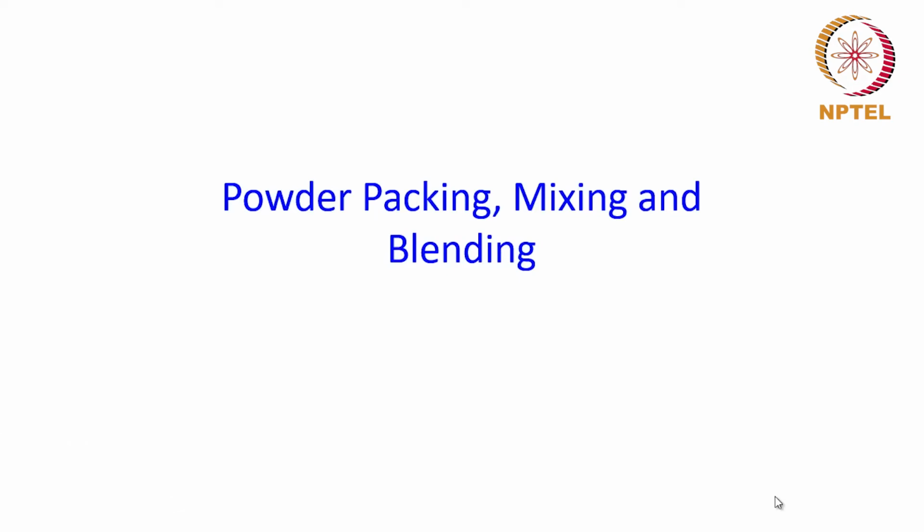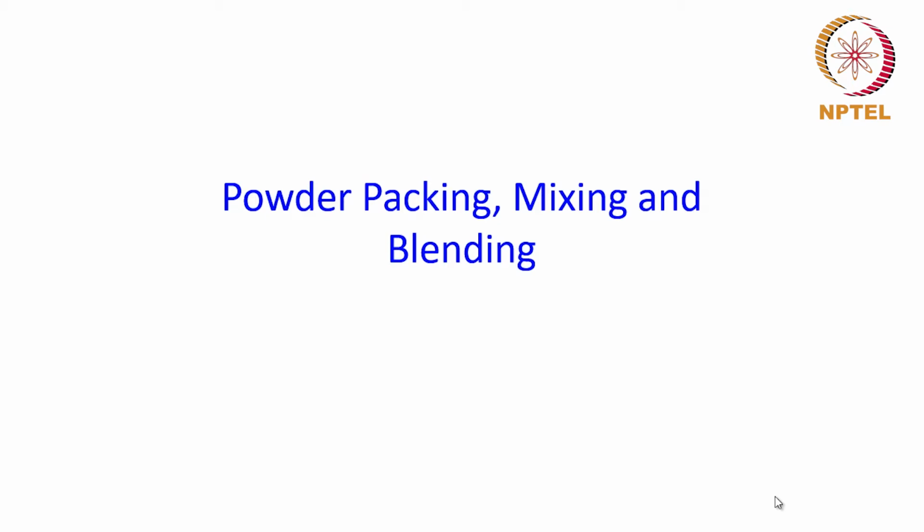Therefore, mixing and blending of powder plays an important role towards this shaping process, and powder packing is important for the densification. So this is going to be our topic today: powder packing, mixing and blending.